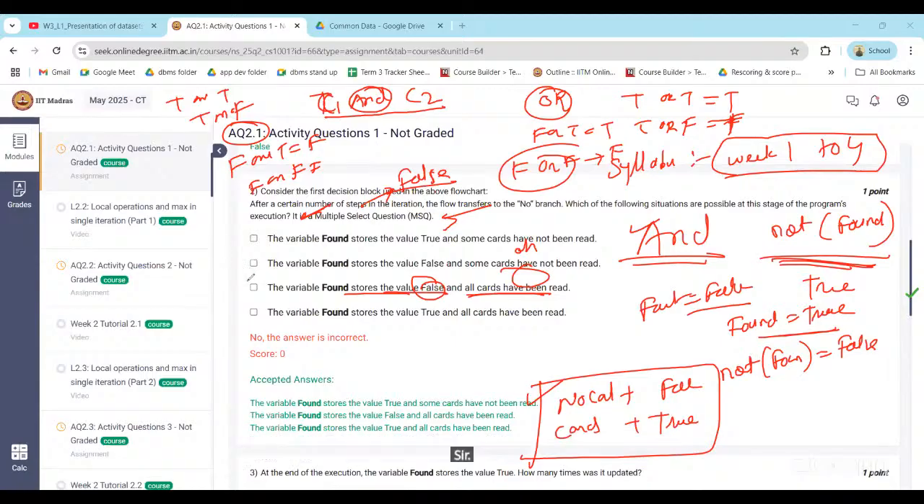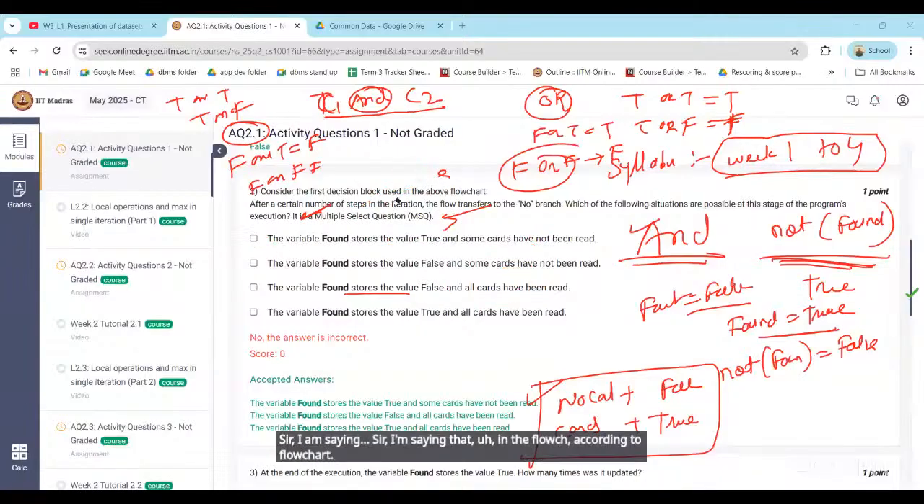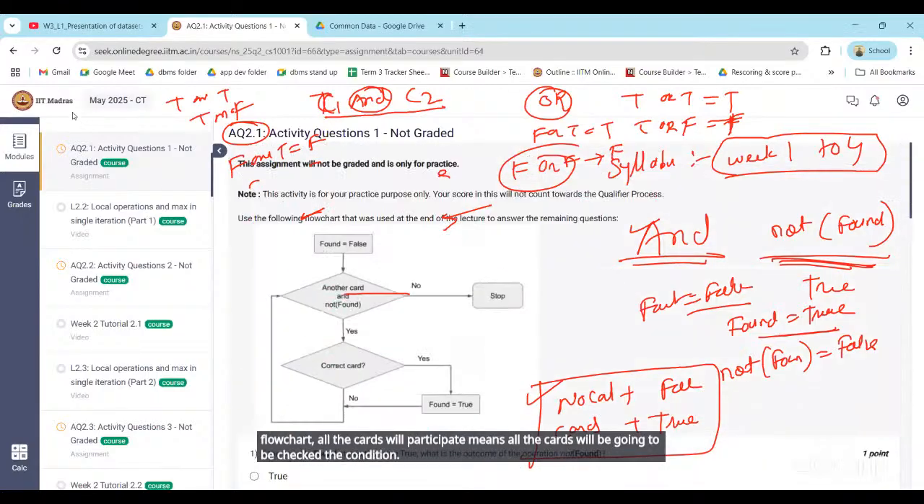Sir, in this process, all the cards will get checked, right? In the case of the first option, that is not the correct one. Sir, I'm saying that according to the flowchart, all the cards will participate, meaning all the cards will be checked against the condition. No.